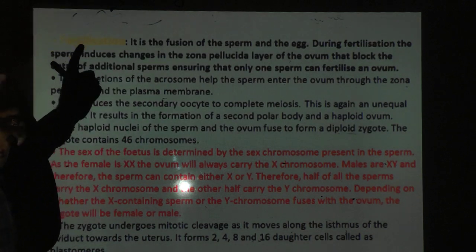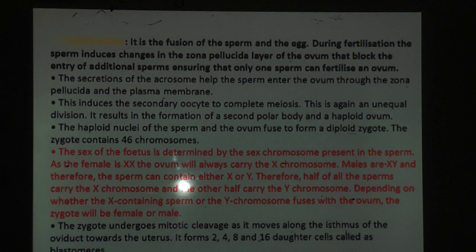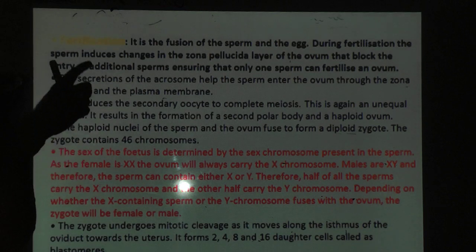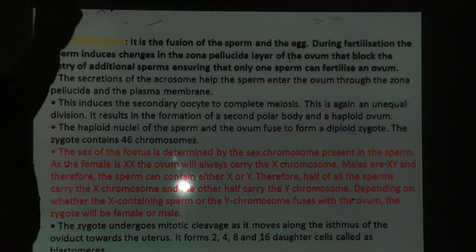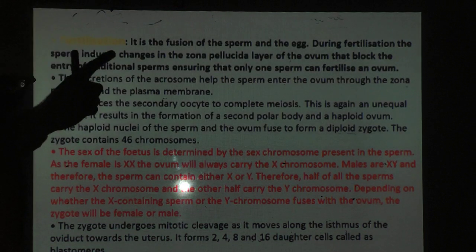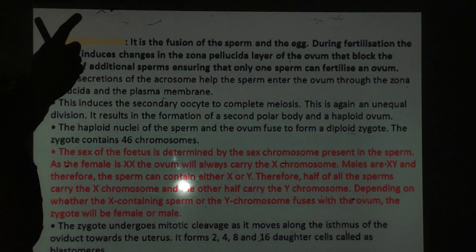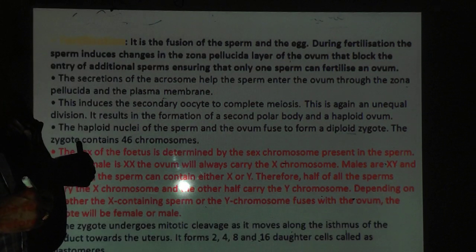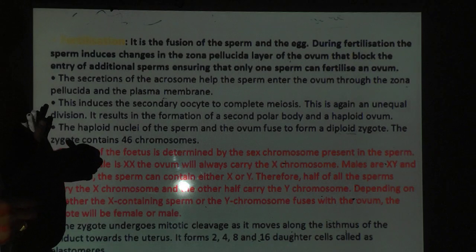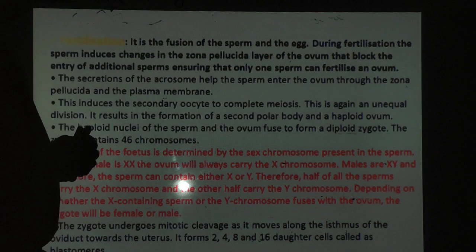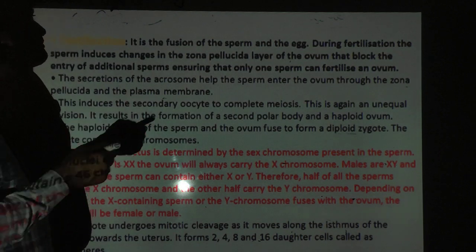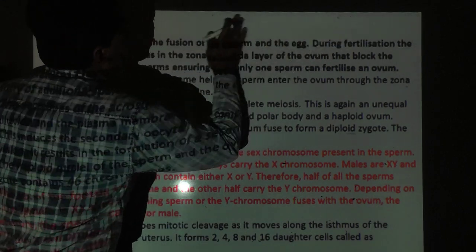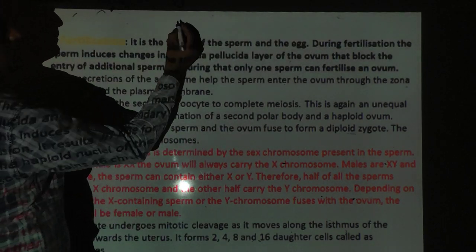Because the female is homogametic and the male is heterogametic. Female homogametic, only one type of ovum, that is only X. But male, they are heterogametic, some sperm are X and some are Y, which is completely dependent on the fusion of gametes. So we have a particular term here.